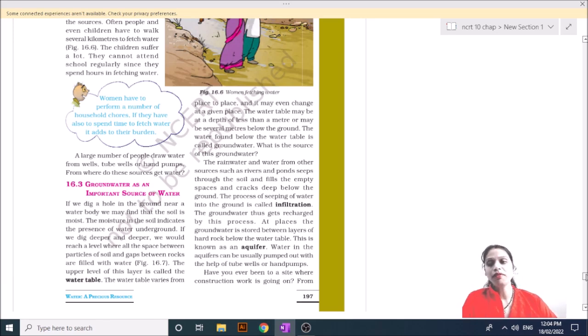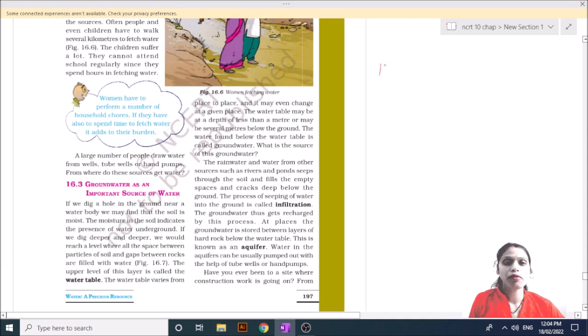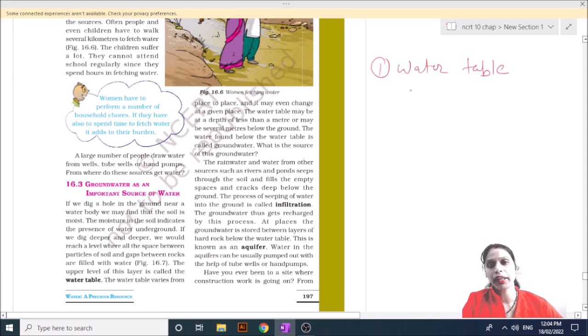Then first is what? Water table. What is the water table? Actually, the water table is the uppermost level of water that you can find by digging.